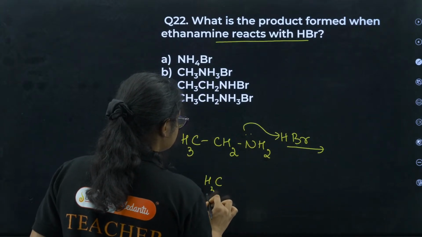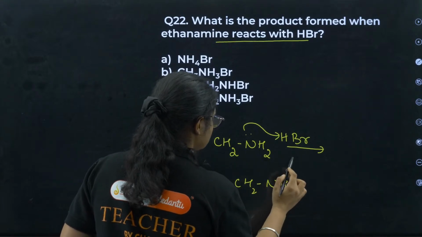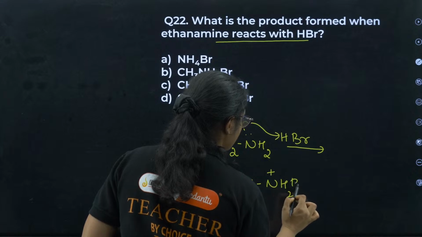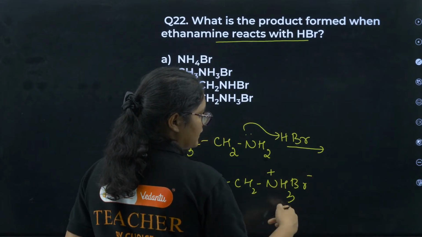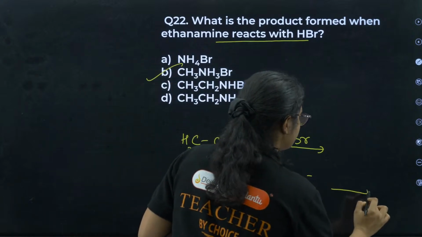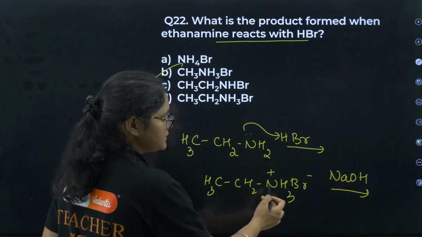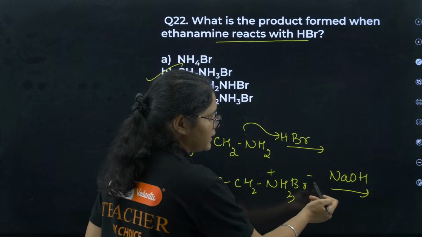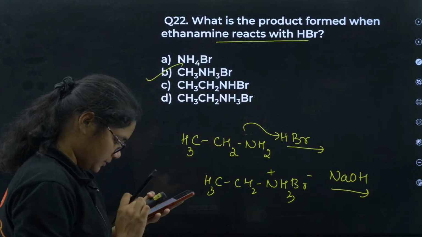CH3 CH2 NH2, okay, NH3 plus and Br minus, right? So this is your option number B. After that when you treat it with NaOH, you will get the product, that is CH3 CH2 NH2, and you will get NaBr and water. So the answer here is option number B.